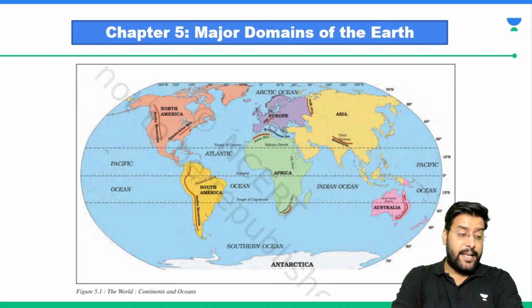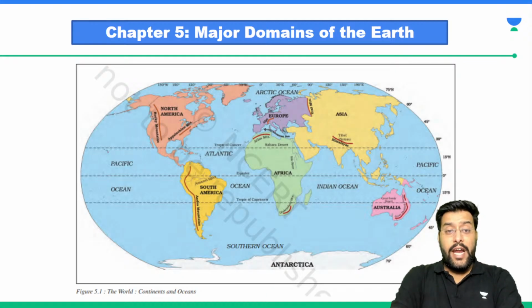Can you please tell me? Two land masses or two continents are located very close to each other. There is a very small distinction between them, and we often call them by a single name. What are those?